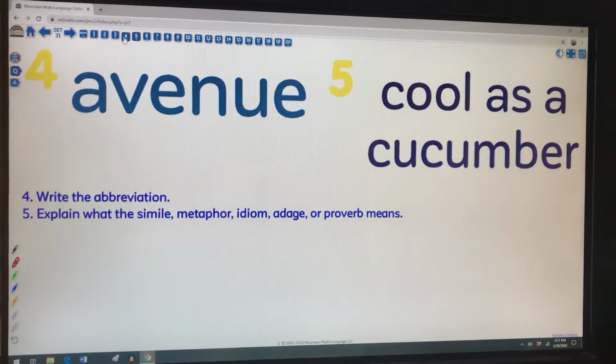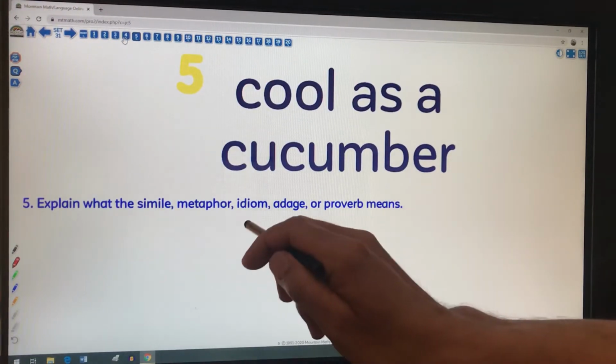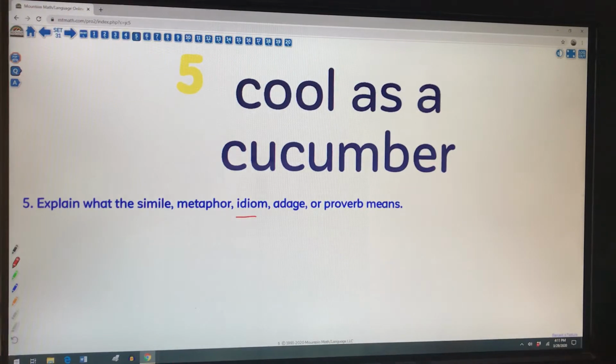Number five. All right, this idiom here is cool as a cucumber. Remember, this is all figurative language, guys. I'm not talking about any vegetables. I'm not talking about cucumbers. I'm making a figurative speech. So cool as a cucumber.